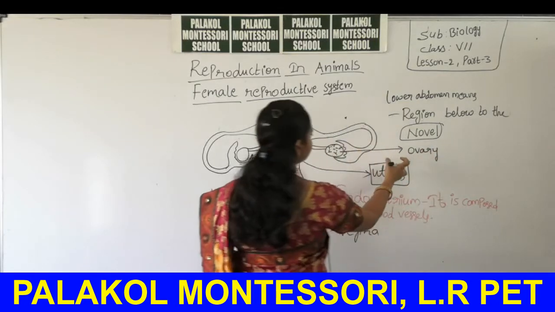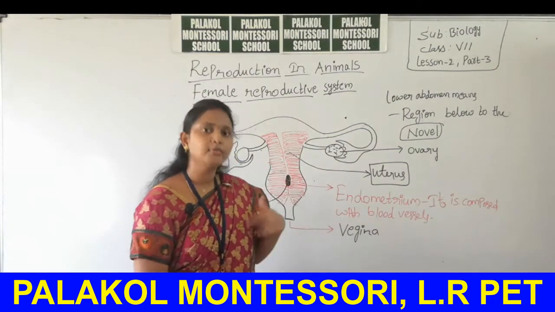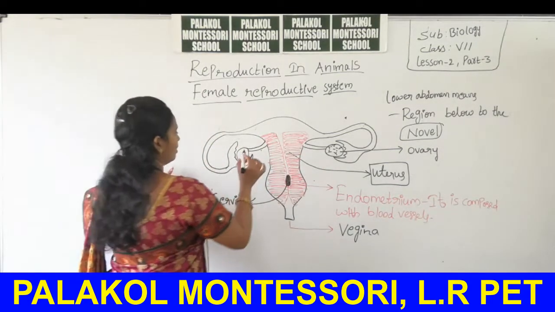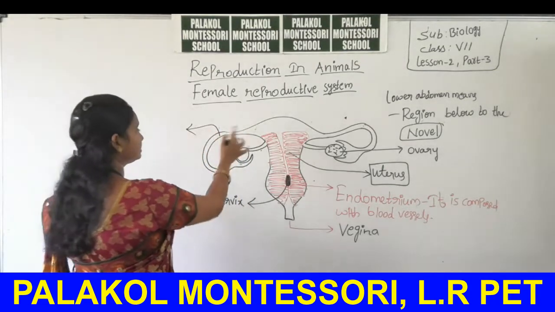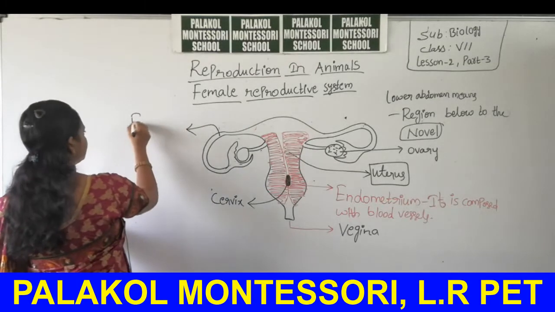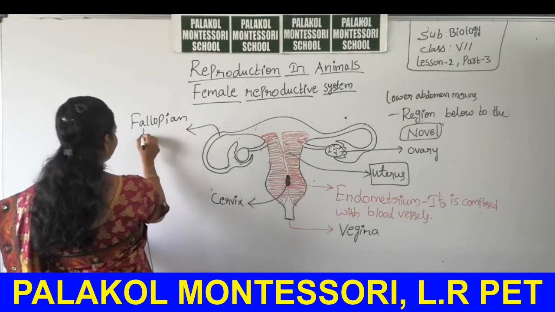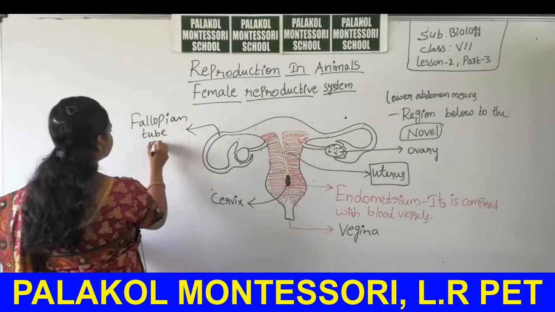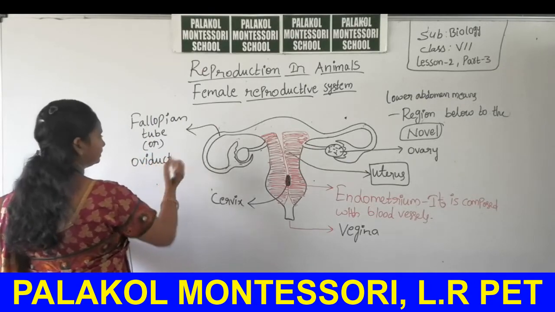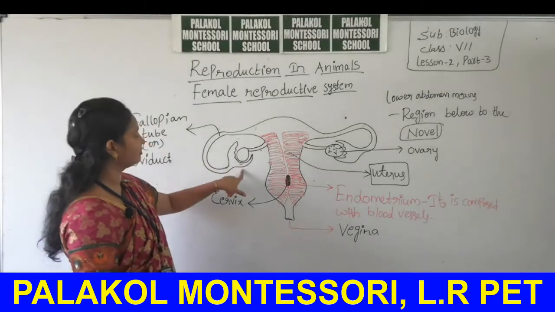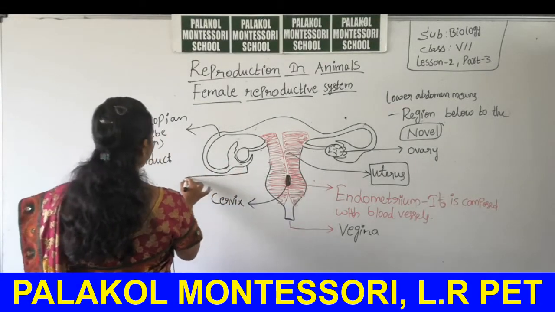Or ovary, a single one, that is an ovary. If you mention two, they are called ovaries. Just below the ovary there is a tube-like structure. It is called the fallopian tube, or oviduct. At the end of the oviduct, it looks like a broad-shaped funnel.